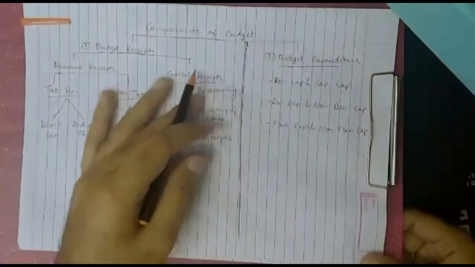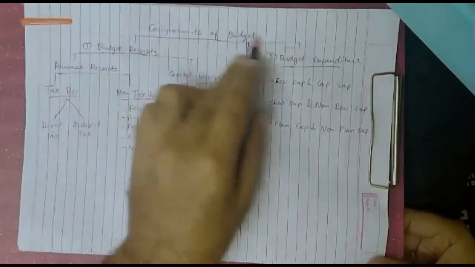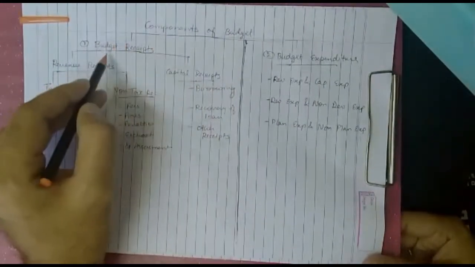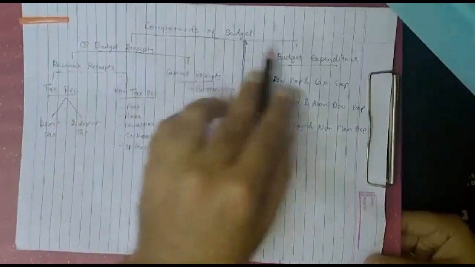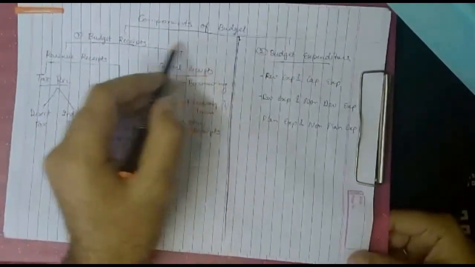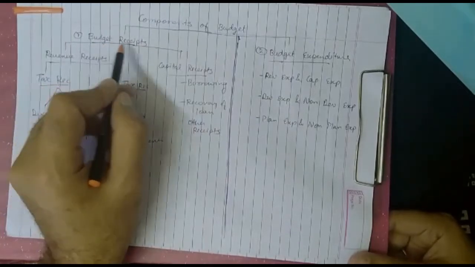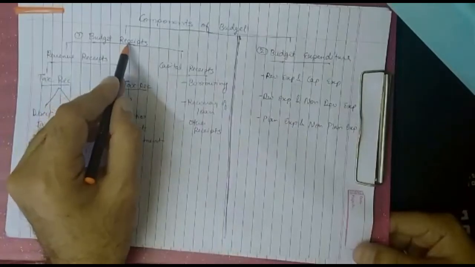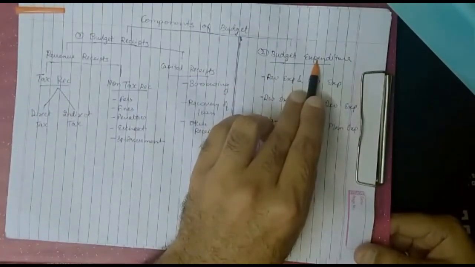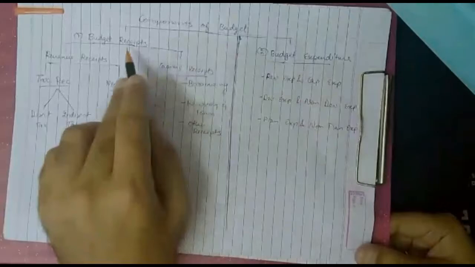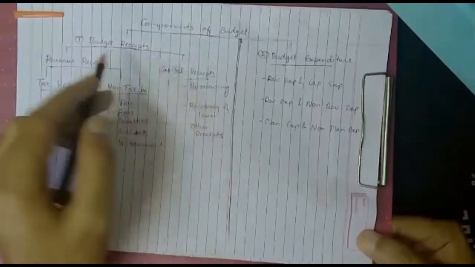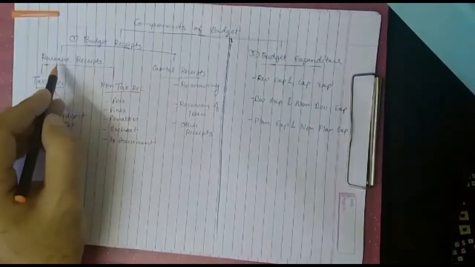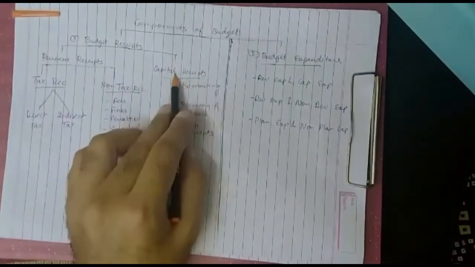So far we have discussed the topic of components of budget in detail. Now let's have a small revision once again of the components of budget. There are 2 components of budget: budget receipts and budget expenditure. Once again, these are the receipts and expenditure of the government which are estimated, not the actual ones. Let's first start with budget receipts. Budget receipt is classified into 2 categories: revenue receipt and capital receipt.